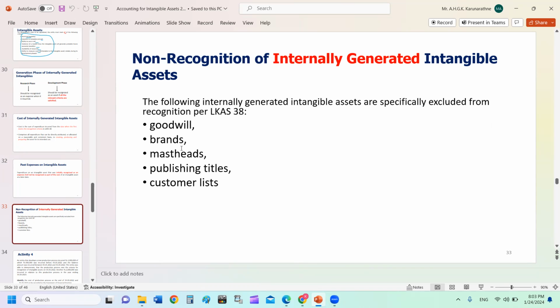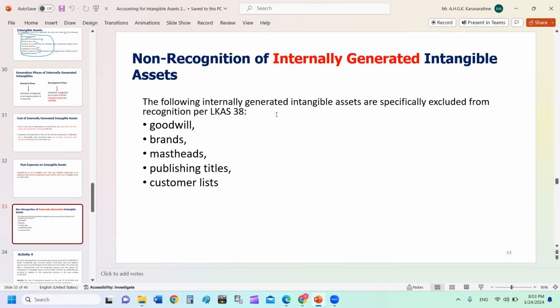Other important thing, right? Internally, a company can develop its own goodwill over the period. And goodwill is an intangible asset. But I told you at the beginning, an entity's own goodwill cannot be recognized as an internally generated asset. So an entity's own goodwill is not considered an internally generated intangible asset, so you cannot recognize your own goodwill as an asset.